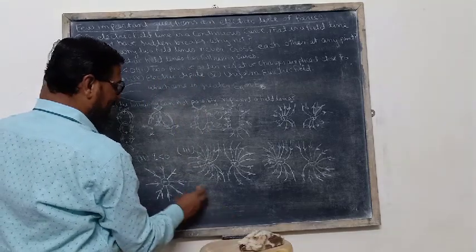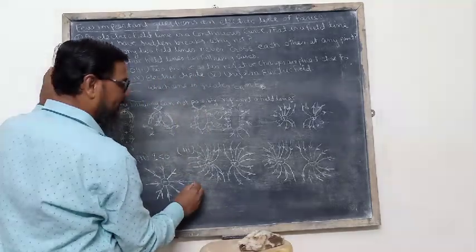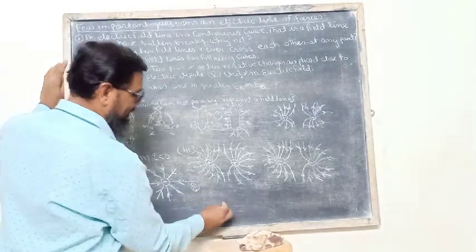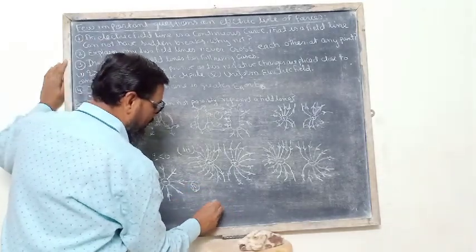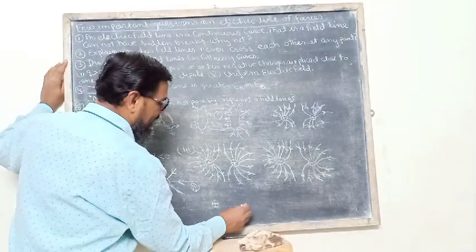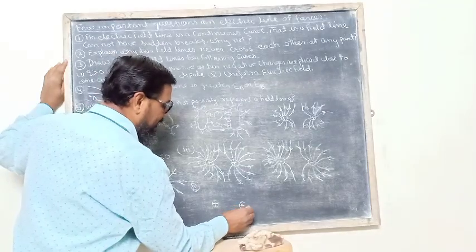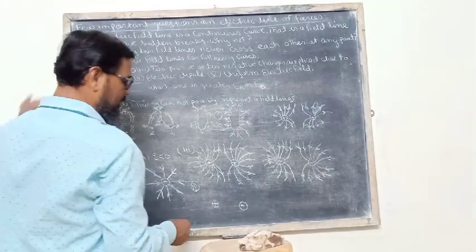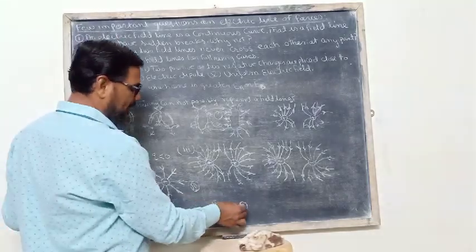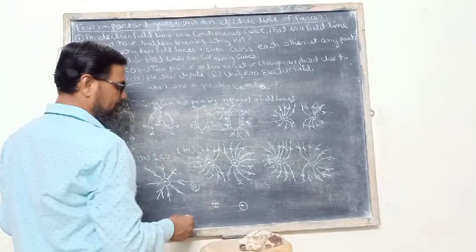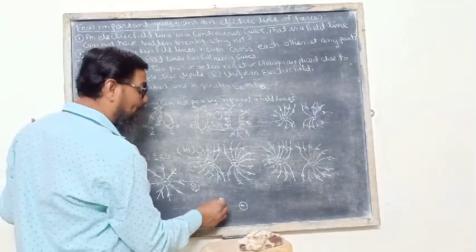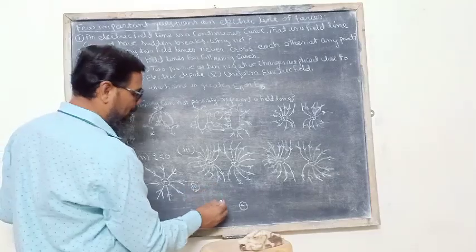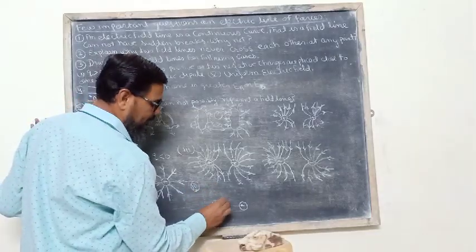And then the fourth one is electric dipole. What is an electric dipole? If a positive and negative charge are placed very close to one another, this is the positive charge and this is the negative charge, and they are equal in magnitude and opposite in nature, then they form a dipole. And electric lines of force always move from positive to negative charge.